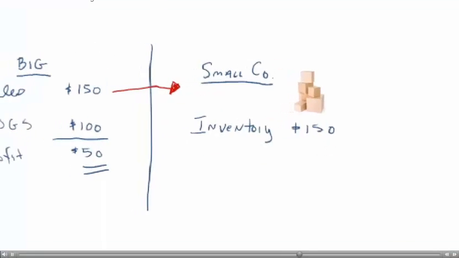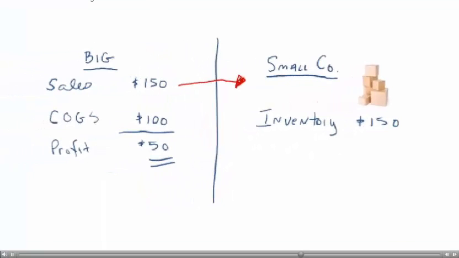Let me make one more change, and let's see what the effect is. So going back to my original example, Big bought inventory for 100 and then turned around and sold it to Small. Big controls Small, so this is a consolidated group. And Small, in my previous example, just hung on to the inventory. They never did anything with it. And then the year ended. Well, what if Small doesn't just sit on the inventory? What if they sell it to their customers? Let's say they sell it for $300.